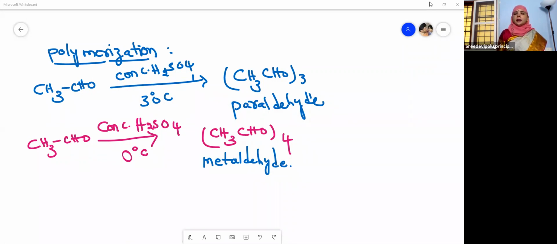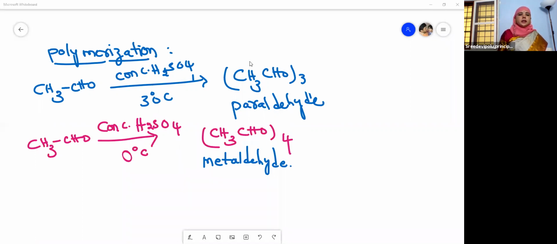Acetaldehyde, when it undergoes polymerization at 30 degrees centigrade in the presence of concentrated sulfuric acid, gives paraldehyde. What does it give? Paraldehyde. And when the same acetaldehyde undergoes polymerization at 0 degrees centigrade in the presence of the same reagent, concentrated sulfuric acid, it gives metaldehyde. What does it give? Metaldehyde.